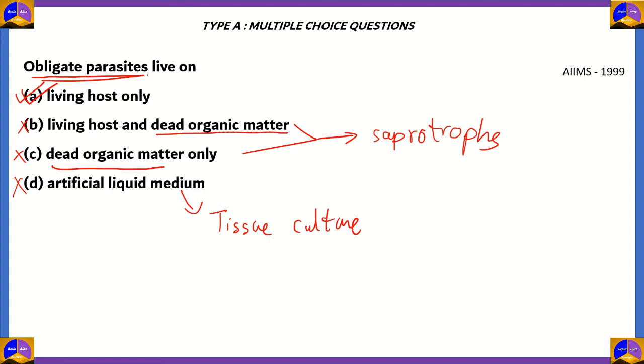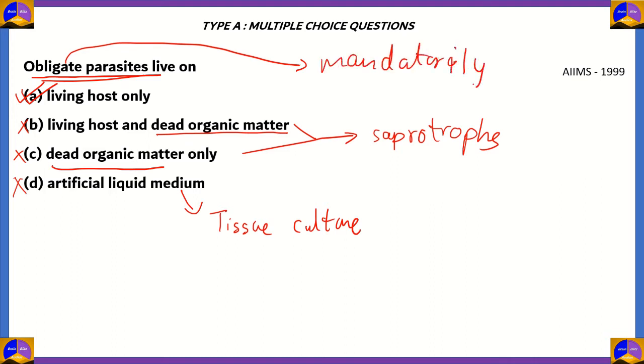Because the organisms in question are obligate parasites. The term obligate means mandatorily. And you know what a parasite is, right? A parasite is an organism which lives on another organism for its survival. So if you are an obligate parasite, it means that you must live on another living host in order to survive. So that's why option A, living host only, is the correct option.